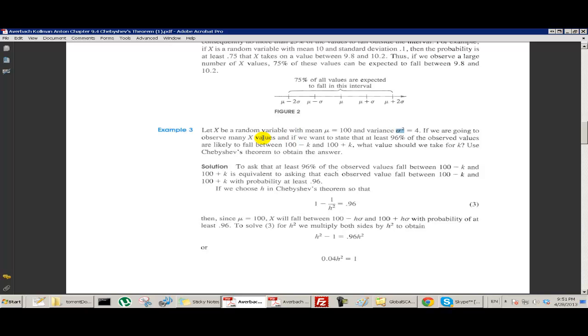Let x be a random variable, and all we know about it is that it has a mean of 100 and a variance of 4.